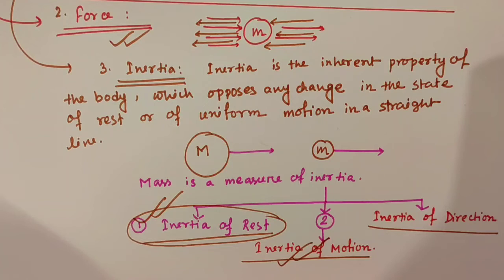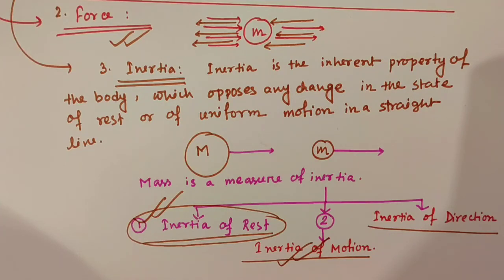When a bus stops suddenly, the passengers tend to fall forward because their lower portion of the body comes to stop with the bus, but the upper portion, due to inertia of motion, tends to move forward. Okay. Number 2, while getting out of a moving bus, a passenger may fall down in the forward direction because his feet come to rest immediately, but the upper body, due to inertia of motion, continues to remain in motion. So, he falls in the forward direction.